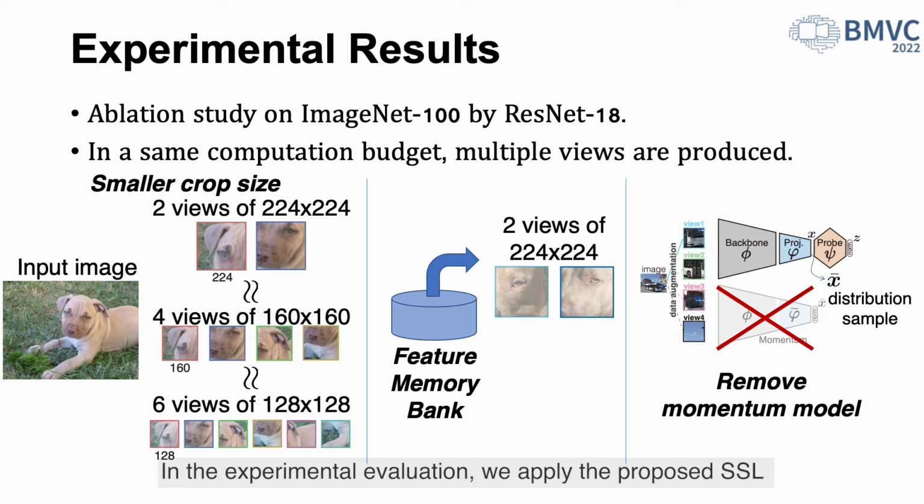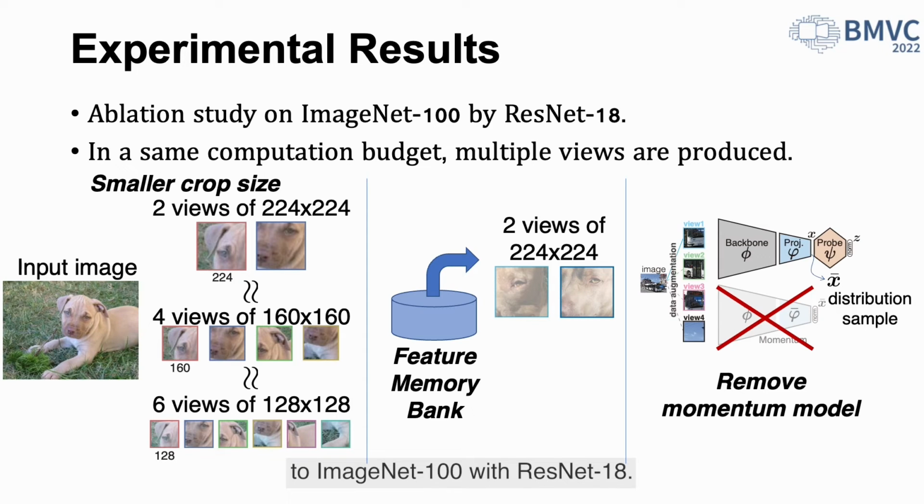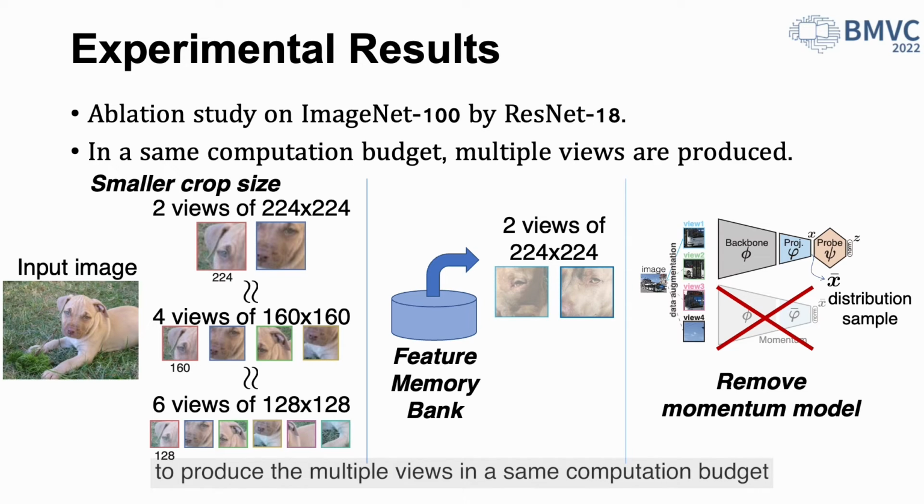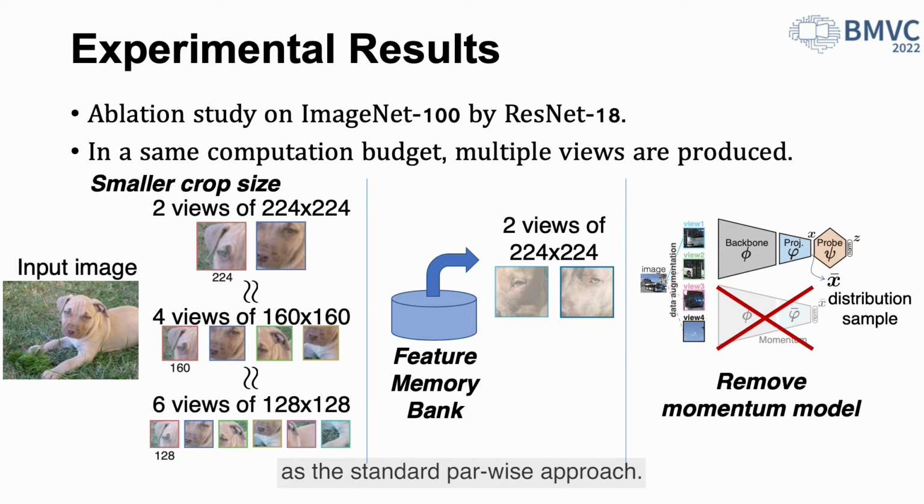In the experimental evaluation, we apply the proposed SSL to ImageNet-100 with ResNet-18. We empirically discuss the computation issue regarding the generation of multiple views. Generally speaking, multiple view samples require considerable computation cost, and so we here consider 3 types of approaches to produce the multiple views in the same computation budget as a standard pairwise approach.